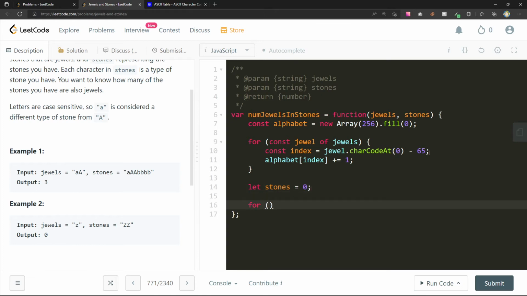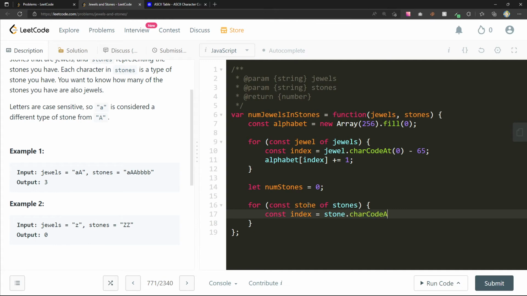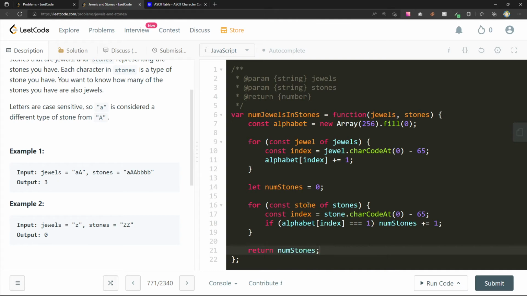Num stones is 0. For const stone of stones, if we're going to do the same thing here, we need that index. So const index equals stone.charCodeAt(0) minus 65. If alphabet at this index equals 1, then num stones plus equals 1. Now we can return num stones.